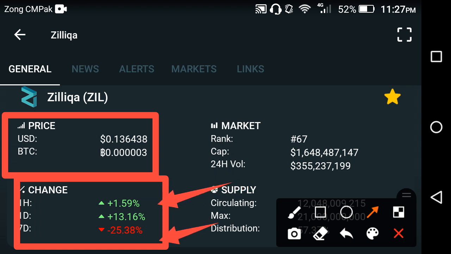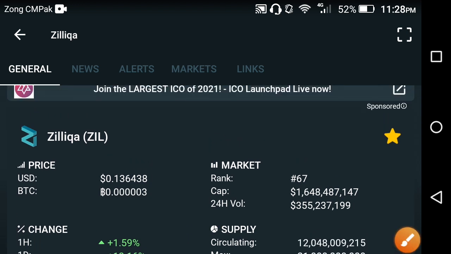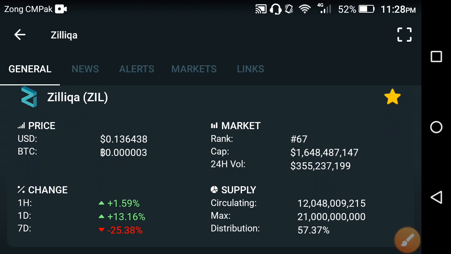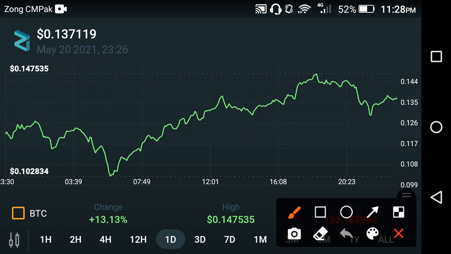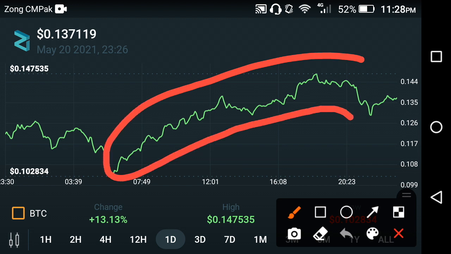And I am very happy to see this kind of change in Zilliqa. I can't believe that this is Zilliqa. Oh my god, it goes positive very highly, I can't believe it, friends. Absolutely the price is going positive, friends. Let me show you, friends, more details about Zilliqa, and let's see the price chart of Zilliqa. Absolutely, I really like this jump occurring in Zilliqa. And in the previous last 1 day the price change is going upward, and I hope that Zilliqa will continue this kind of jumps throughout this whole month, friends. Absolutely, I'm really happy to see this kind of jumps occurring in Zilliqa.